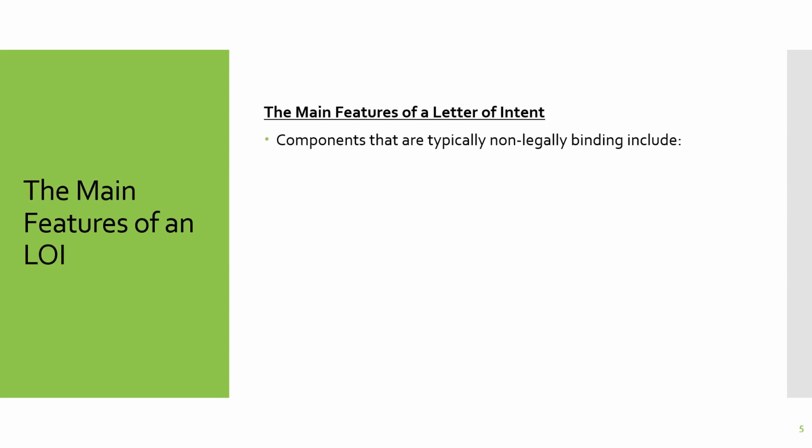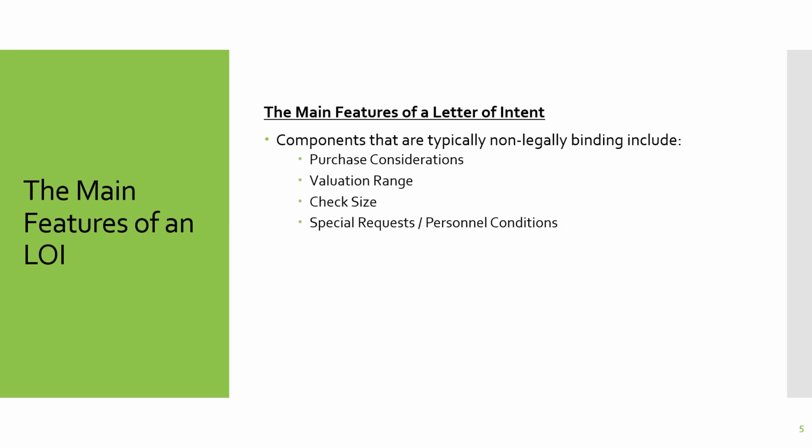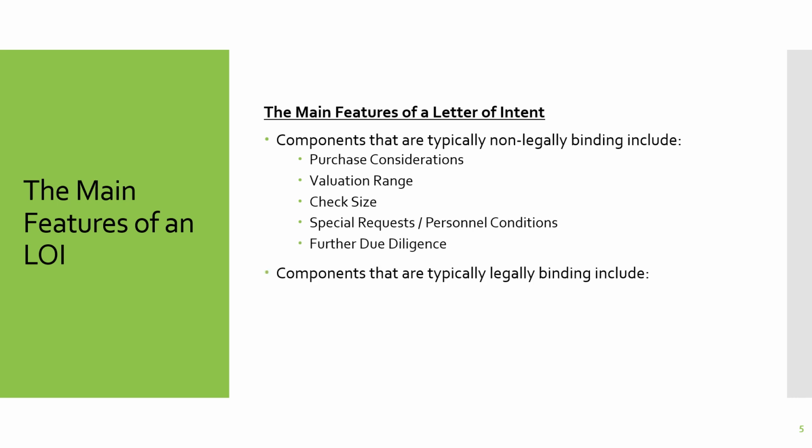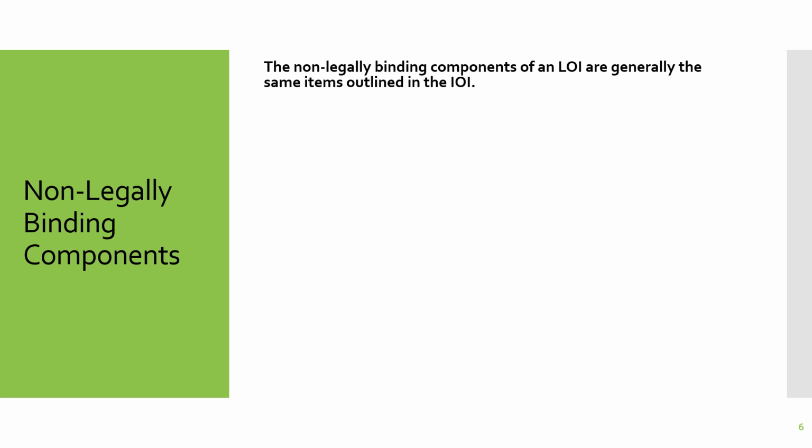The main features of an LOI. Components that are typically non-legally binding include purchase considerations, valuation range, check size, special requests, further diligence. The components that are typically legally binding include exclusivity provisions, disclosure and confidentiality assertions, and governing laws. Non-legally binding components. The non-legally binding components of an LOI are generally the same items outlined in an IOI.